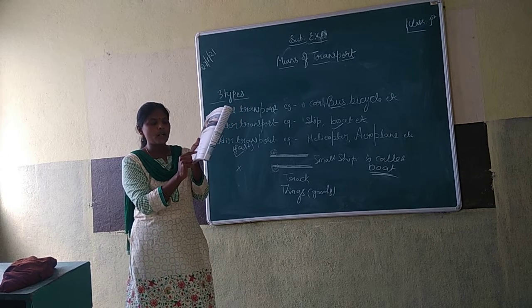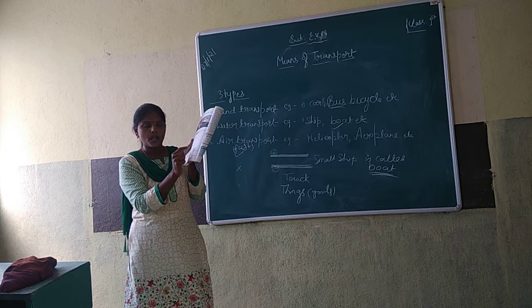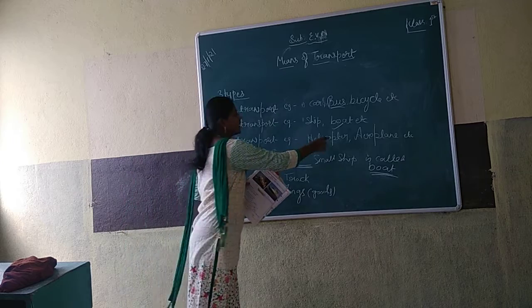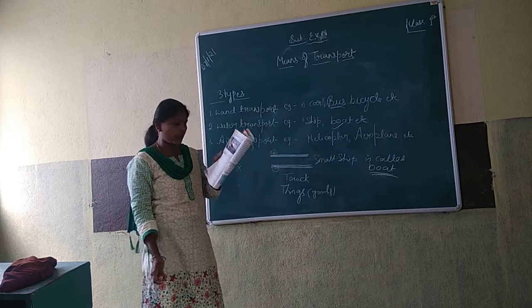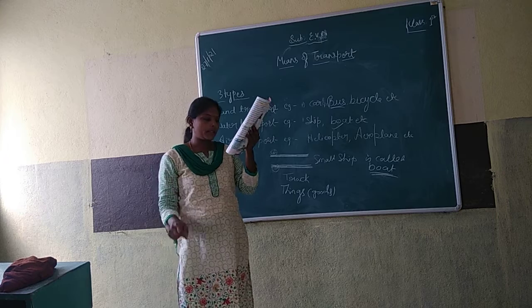Second, the vehicle that moves in the sea is dash. Options: aeroplane, auto rickshaw, ship. The answer is ship. Ship moves in water. So ship.